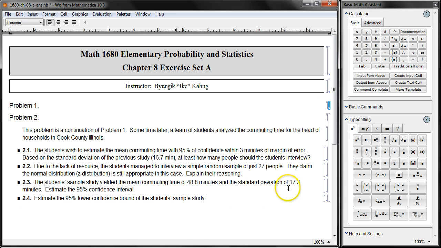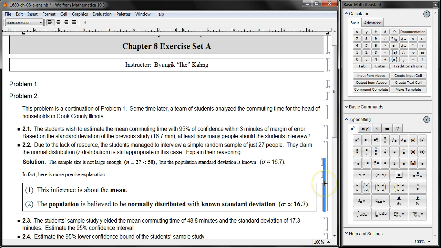Now for such a small sample size, you cannot use the central limit theorem. But how do these students claim that this distribution is still okay? Well, here it is.